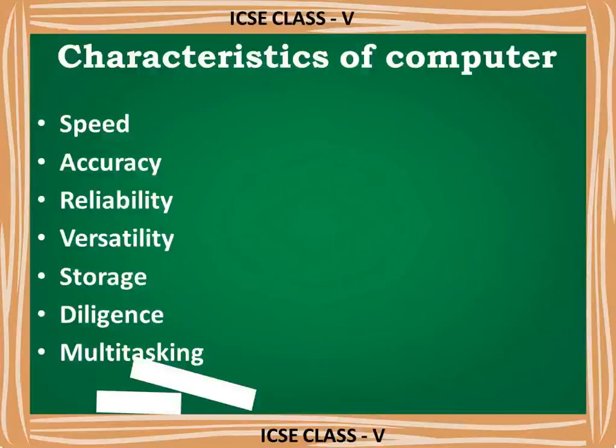Next characteristic is diligence. Computers are non-respondent to human factors, in the sense that when human beings work for a longer period, usually they get tired, get bored, or feel fatigue. But computers won't get tired or bored, understood.